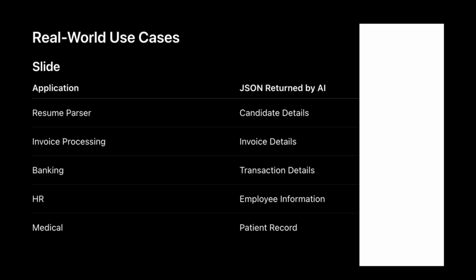In the next video, we will go one step further and learn how Spring AI can automatically map LLM responses directly into Java objects, eliminating much of the manual parsing code. This is one of the most powerful features for building enterprise AI applications with Java.